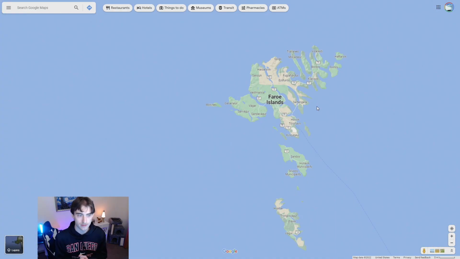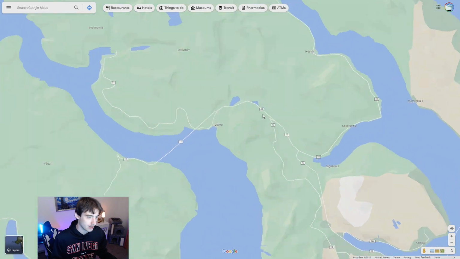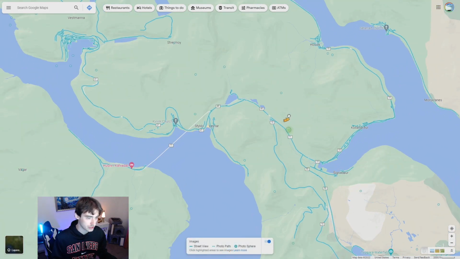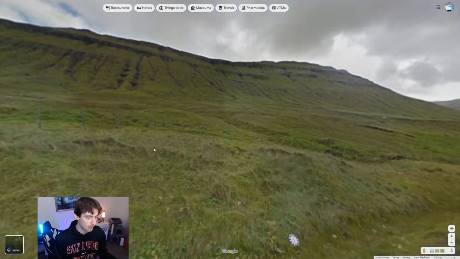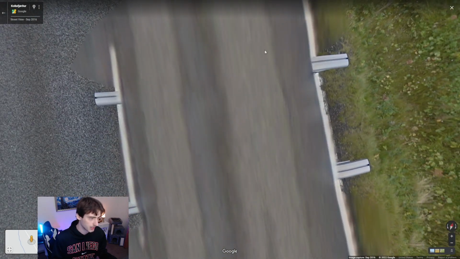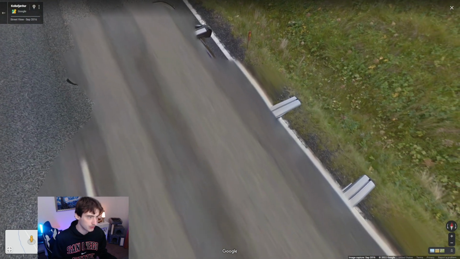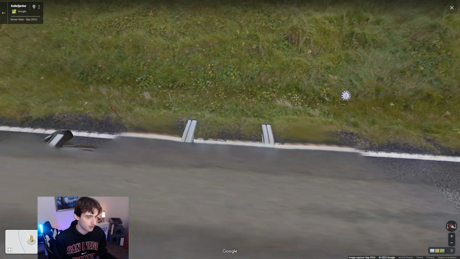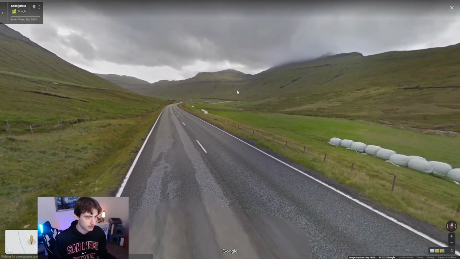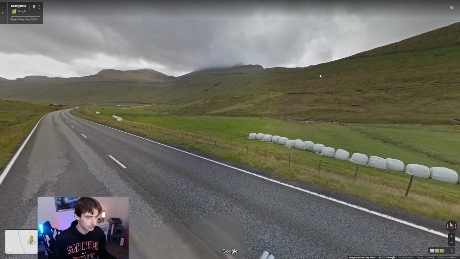The next thing I want to talk about is the Faroe Islands. Now, the Faroe Islands doesn't really have a specific Google car because it's just like a basic roof rack car. However, there's no tape or anything, but you can see the roof rack. You can see a little bit of the mirror as well in the Faroe Islands. The Faroe Islands is fairly easy because look at this. I mean, there's not many places in the world that look like this.